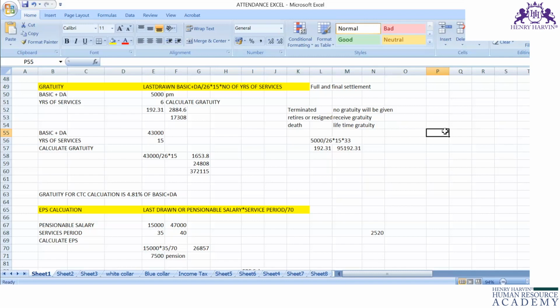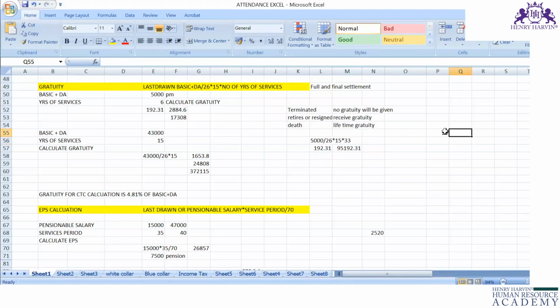You have to consider the employee's age when he joined your organization. Say the employee joined your organization at the age of 25. At the age of 30, the employee faced an accident and expired. How will you calculate the gratuity?